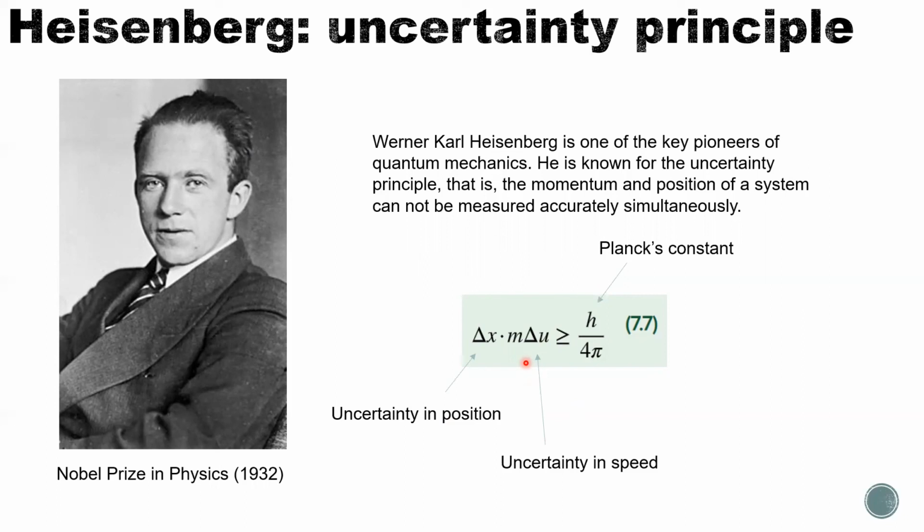Because so many researchers and scientists wanted to find the accurate position and accurate speed of a particle in the quantum world, and they cannot. And now they find why, because of this Heisenberg uncertainty principle. By theory, you cannot find both of them accurately at the same time. Please pay attention, simultaneously, at the same time.